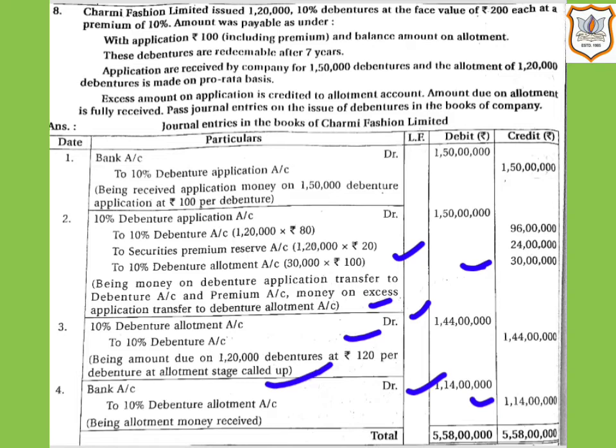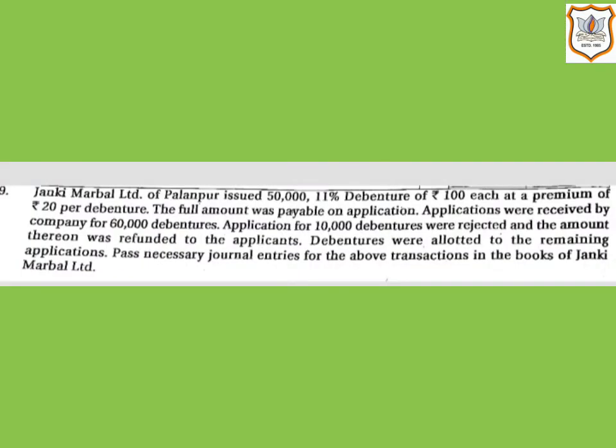So here we have completed this question. Now let us understand question number 9th. Janki Marble Limited of Palanpur issued 50,000 11% debentures of rupees 100 each at a premium of rupees 20 per debenture. The full amount was payable on application. Applications were received by company for 60,000 debentures.